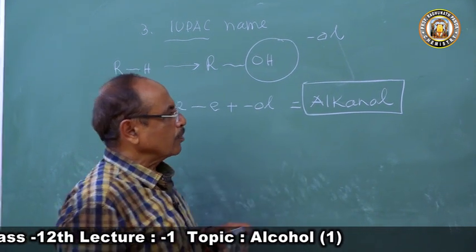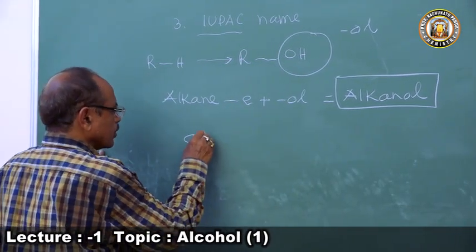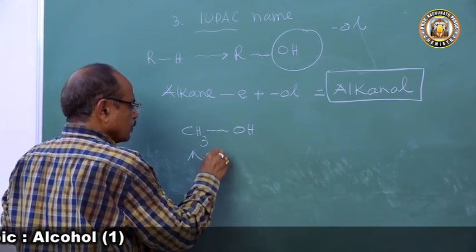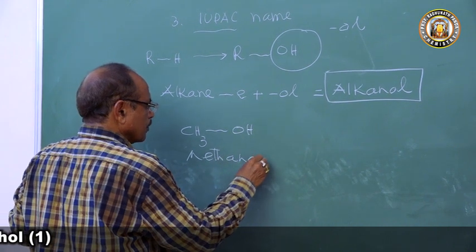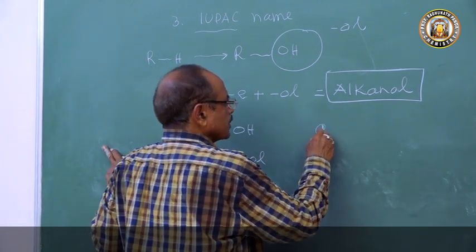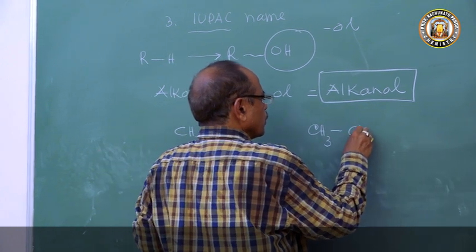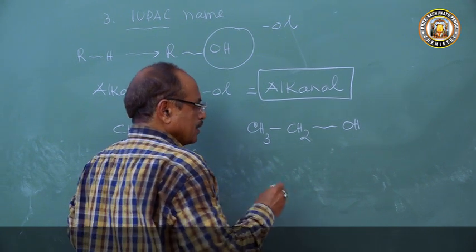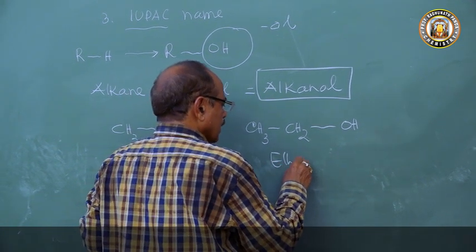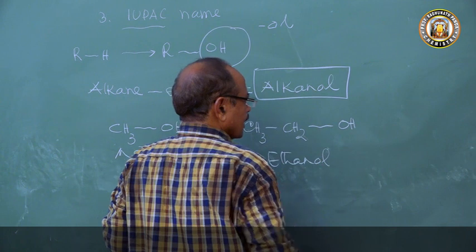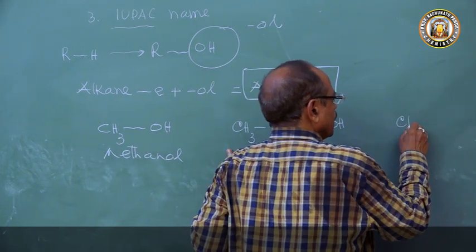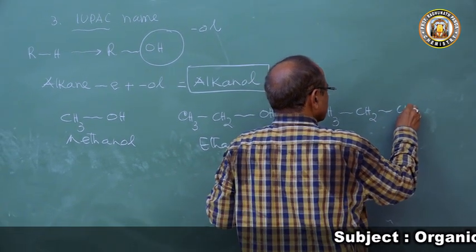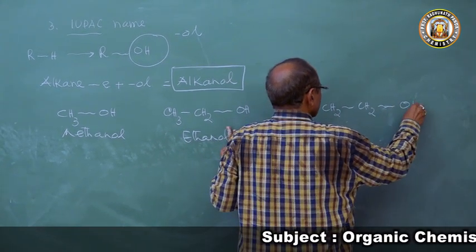So if you come to CH3OH, one carbon atom is there, a derivative of methane, so this is called methanol. When you come to CH3CH2OH, two carbon atoms are there, a derivative of ethane minus E plus OL, so this is called ethanol. If you come to propyl alcohol, three carbon atoms are there, CH3, CH2, CH2OH.